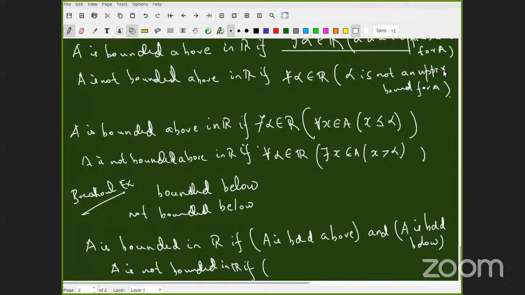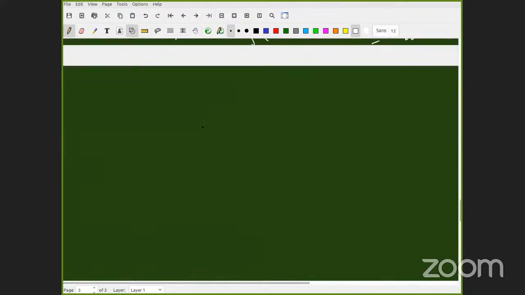Yeah, let's go to R1. Rangamati. A is not bounded above or A is not bounded below. Very good. If one of them fails, then it will not be bounded. Okay. Very good. Fantastic. Let's go for some other thing.